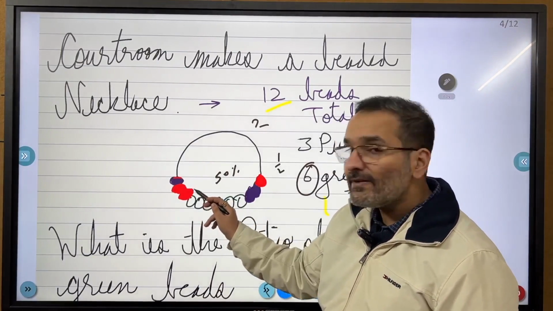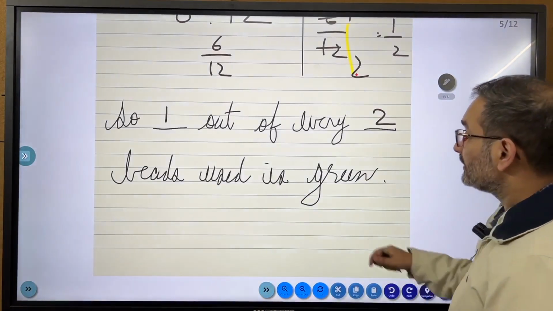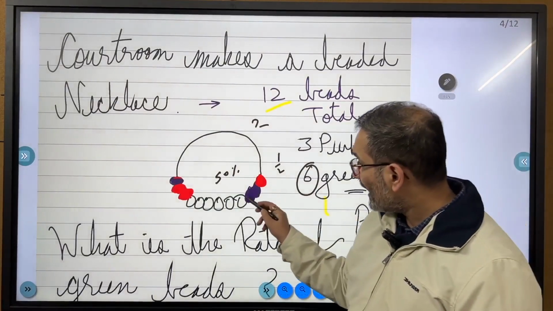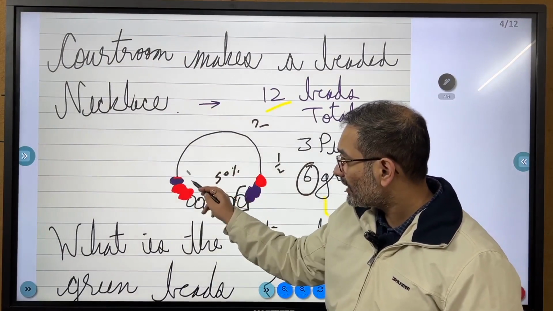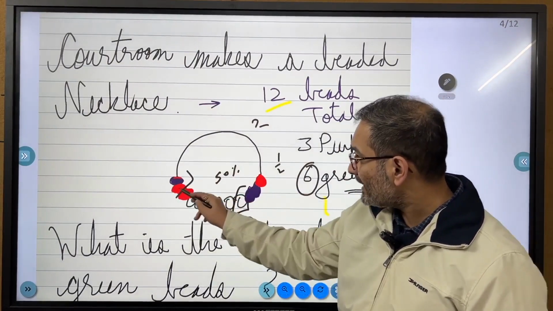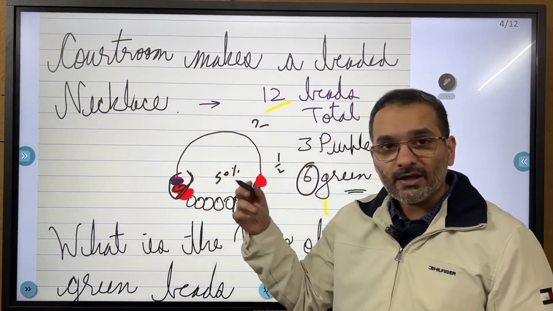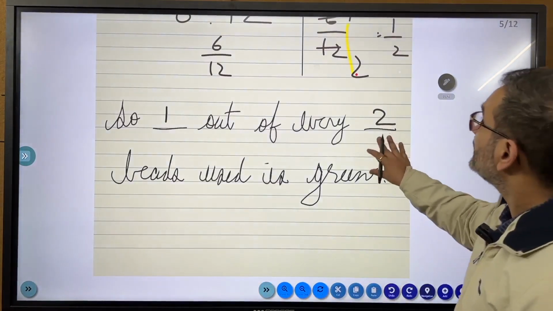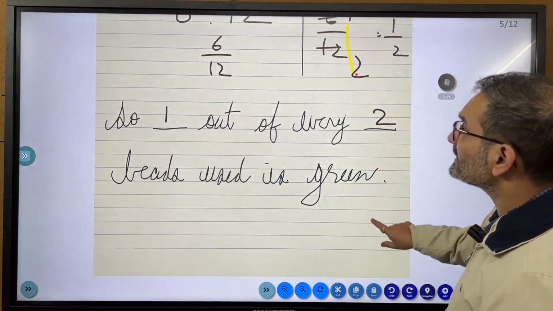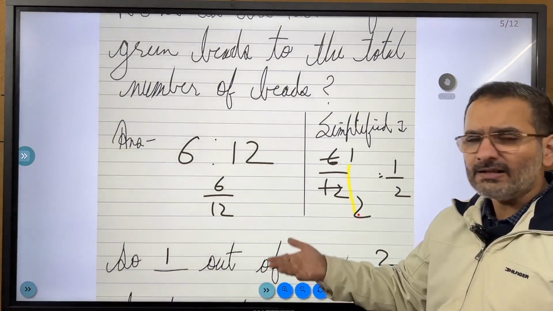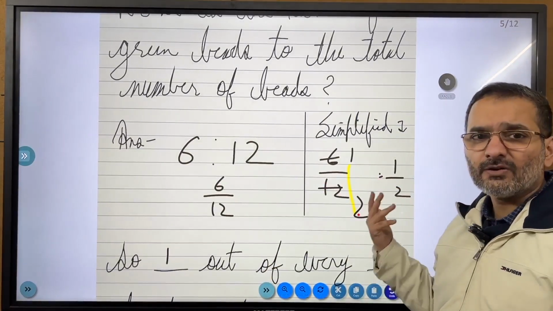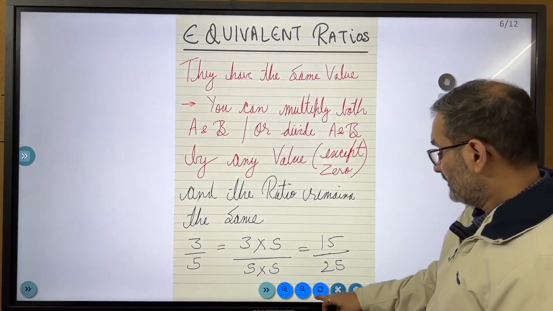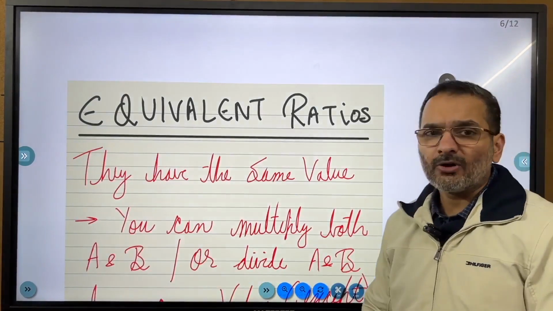So 1 out of every 2 beads is green, 1 bead out of every 2, अगर हम इसको पैसेज मतलब यहाँ पे ये वाले को हरा कर दें, 1 out of every 2 is green. Hopefully it is clear. तो यहाँ पे usually जो रेशियो कराया जाता है, 6 out of 12 नहीं कभी लिखते, मतलब लिखते हैं but usually it is simplified and it goes down to 1/2. It is pretty much the same thing. All right, that brings me to my next subtopic, which is equivalent ratios.